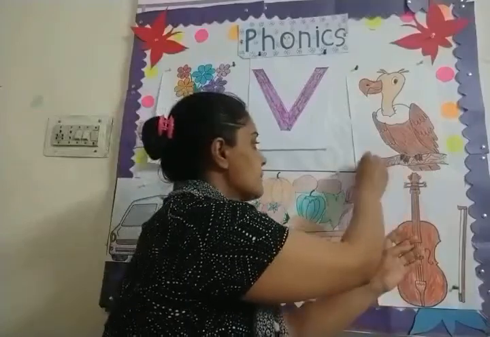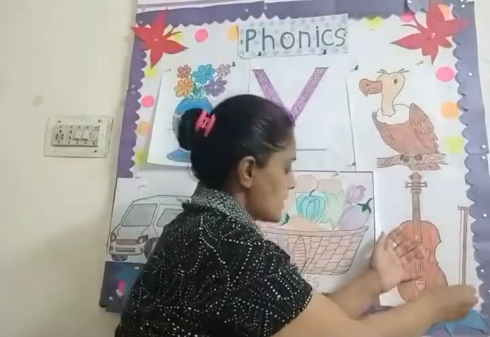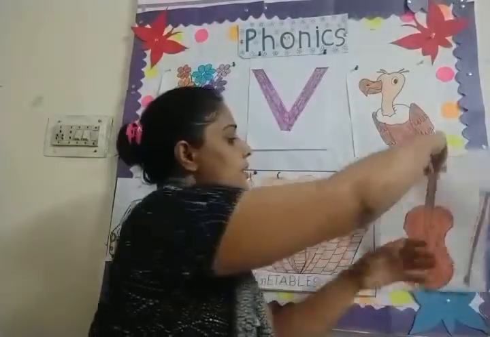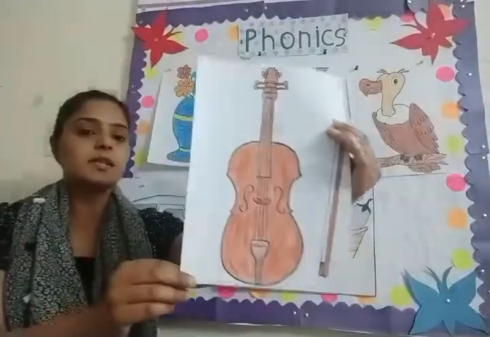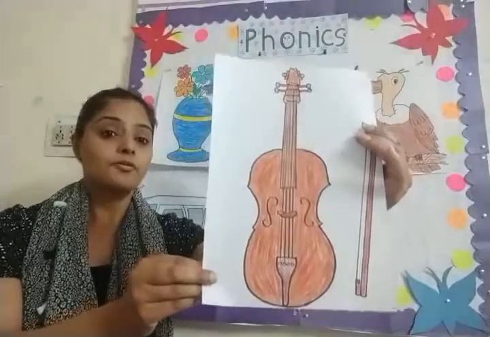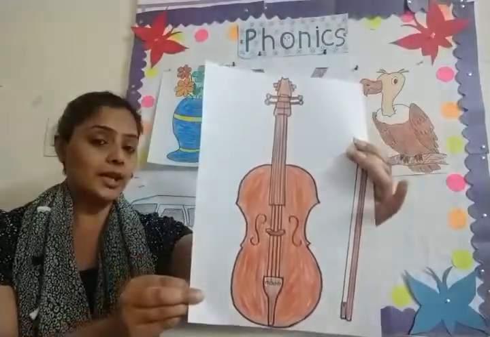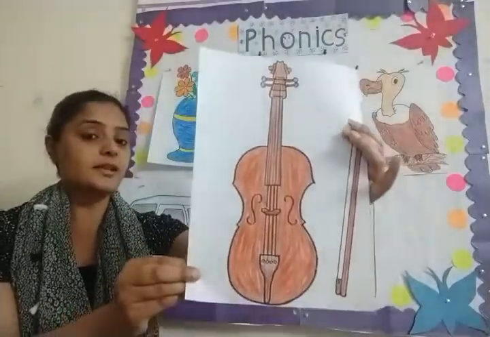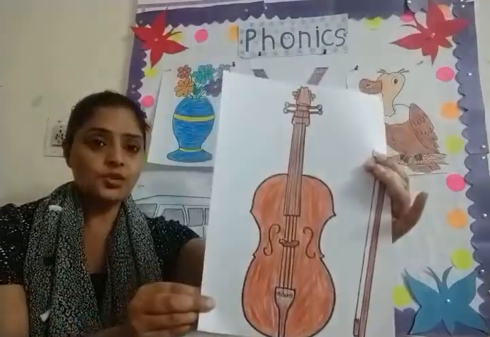Now, tell me, what is this? What is this, children? This is for violin. For violin. And violin is an instrument.